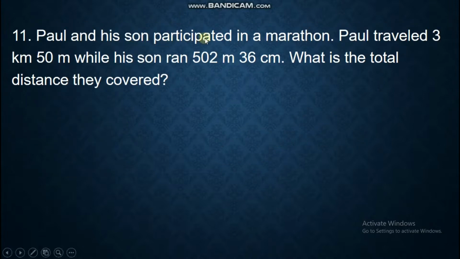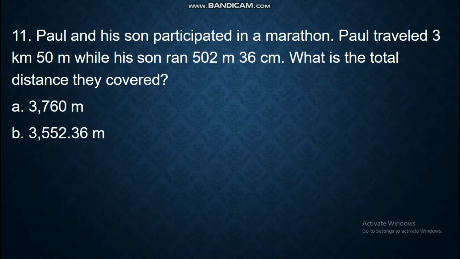Paul and his son participated in a marathon. Paul traveled 3 kilometers, 50 meter, while his son ran 502 meter, 36 centimeter. What is the total distance they covered? A. 3,760 meter. B. 3,552.36 meter. C. 3,550 meter. D. 5,452.36 meter. As you can see, for the choices, it's meter.